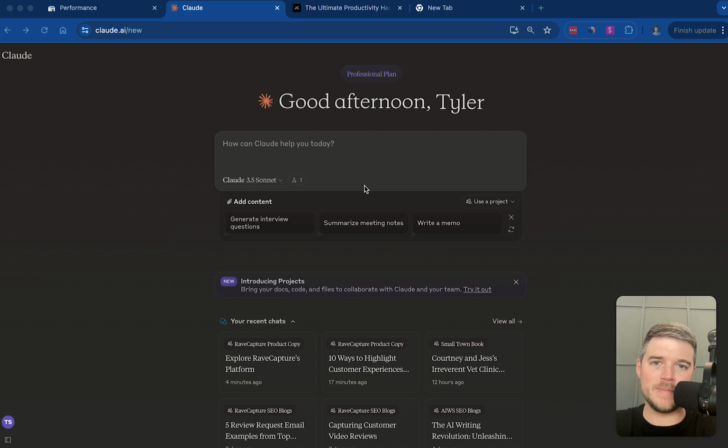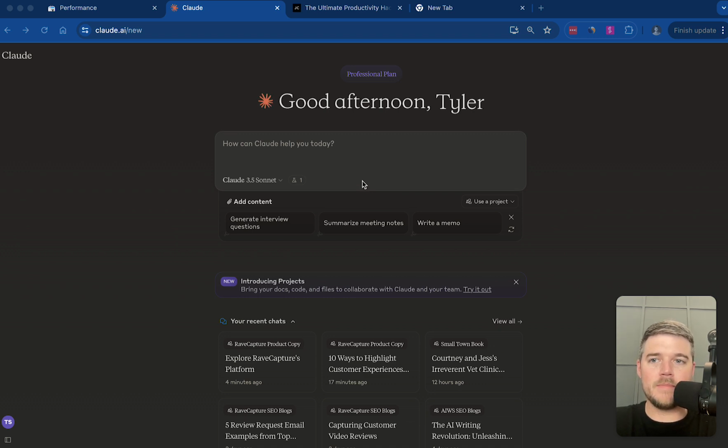Now, you can use ChatGPT or any other AI writing tool, but today we're using Claude because I like the way it writes. For this example, we are first going to take someone that we want to clone the voice of, and then we're going to train Claude on that voice and then have it write for us by instructing it to create a piece of content.